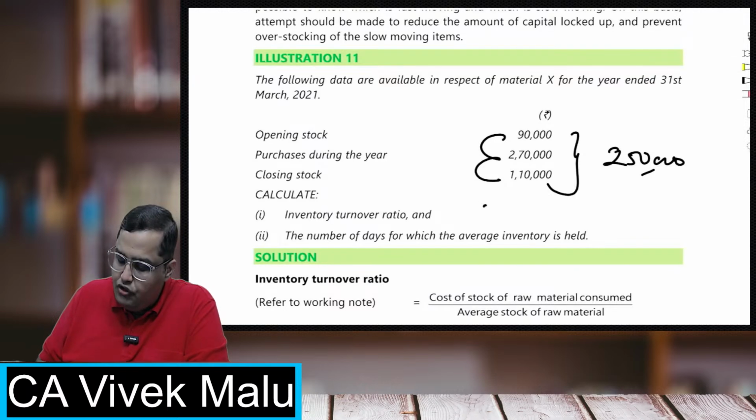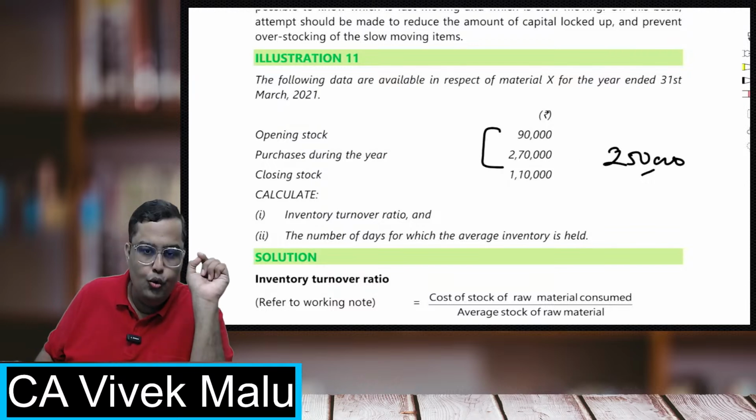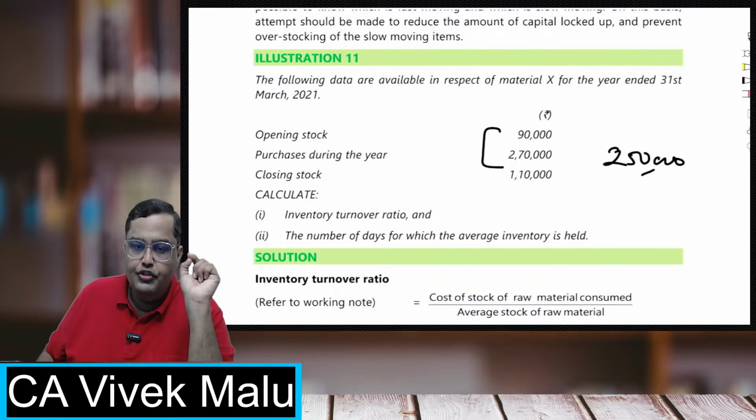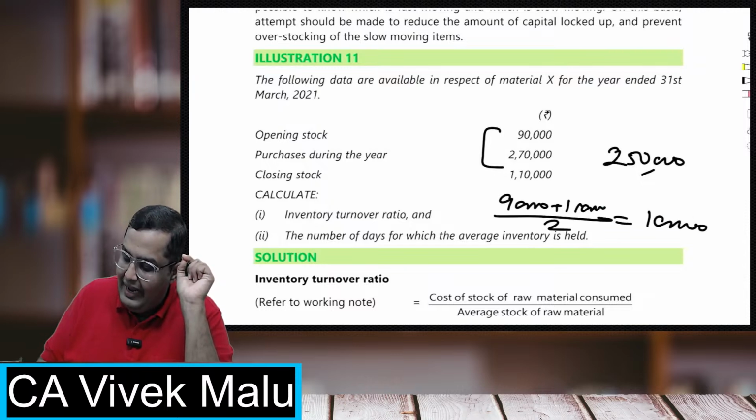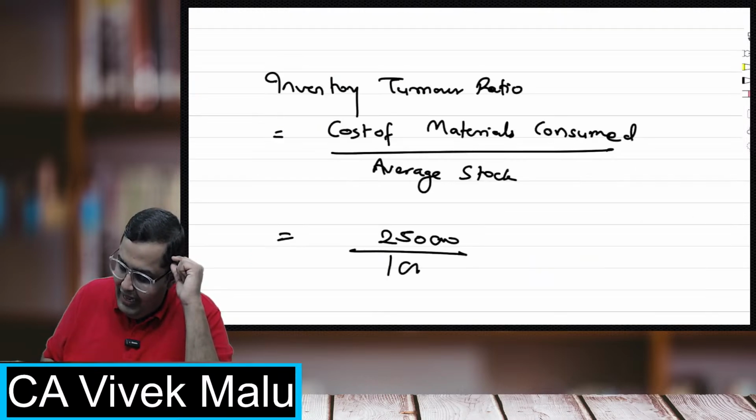Sir, what is average stock? Average stock is opening stock plus closing stock upon 2. So 90,000 plus 1,10,000 upon 2. Answer is coming 1 lakh.